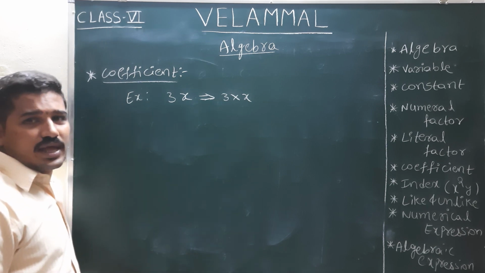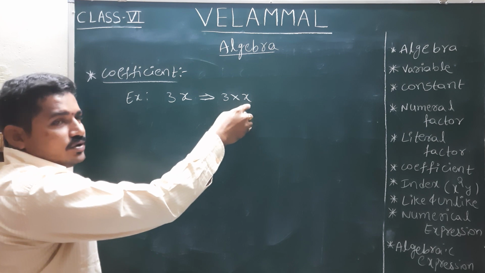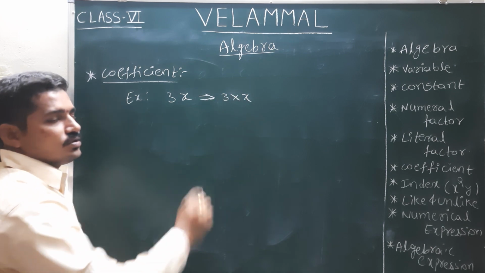Here 3 is multiplied to x and x is multiplied to 3.